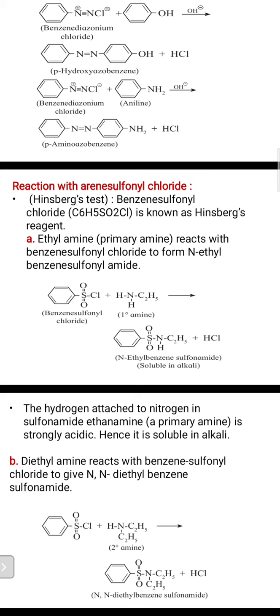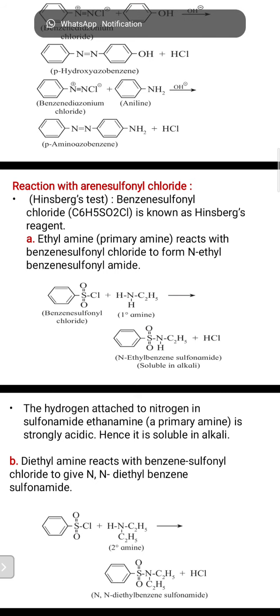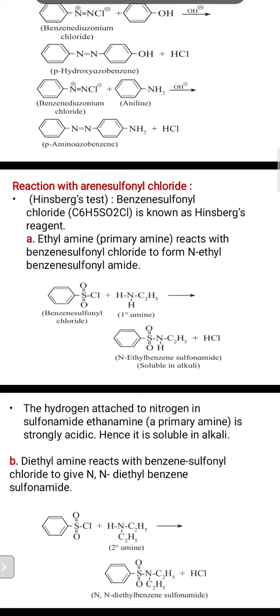In Hinsberg's test, benzene sulfonyl chloride, also referred to by the molecular formula C6H5SO2Cl, is known as Hinsberg's reagent. Now ethylamine, formula C2H5NH2, where NH2 indicates primary amine, reacts with benzene sulfonyl chloride and forms N ethyl benzene sulfonamide.